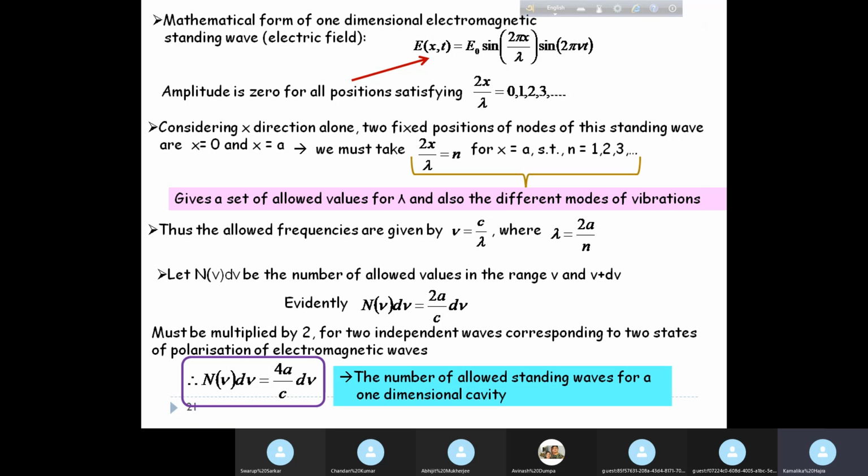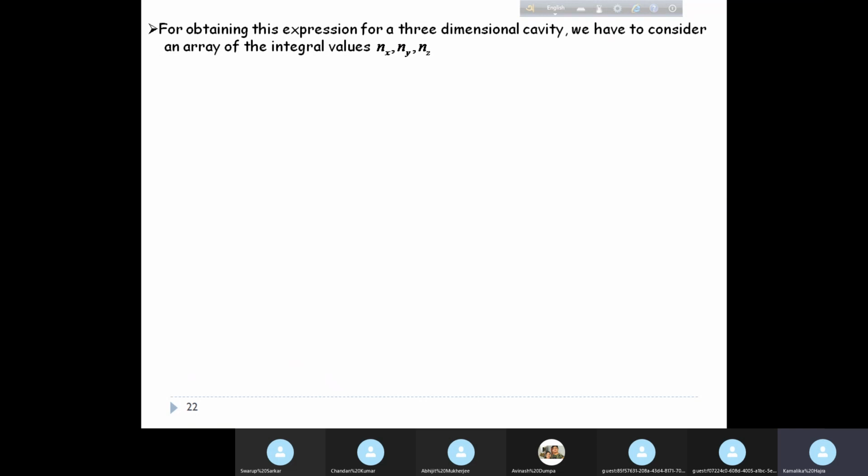Okay. So this is the number of allowed standing waves for a one-dimensional cavity. The number of allowed standing waves for a one-dimensional cavity, when we are considering the x direction alone, for a frequency range nu to nu plus d nu, which will satisfy the conditions of that particular cavity, having nodes at x equal to 0 and x equal to a, is this.